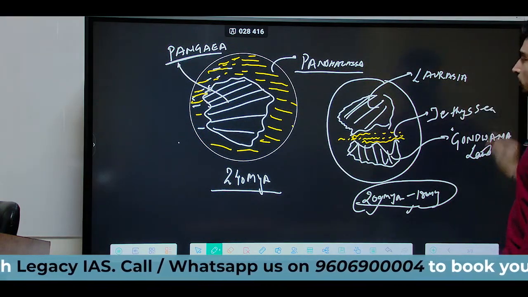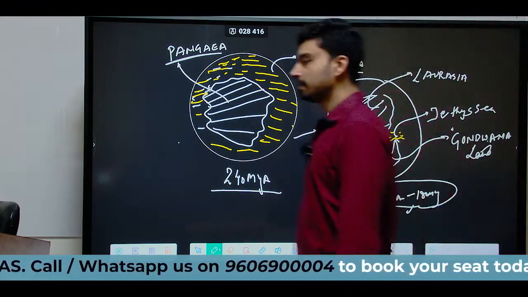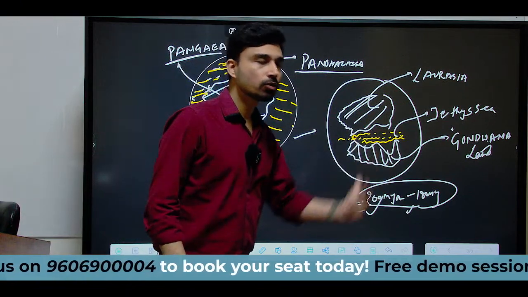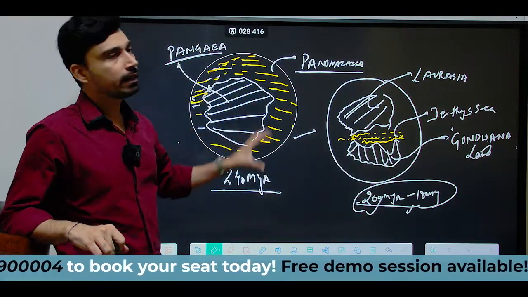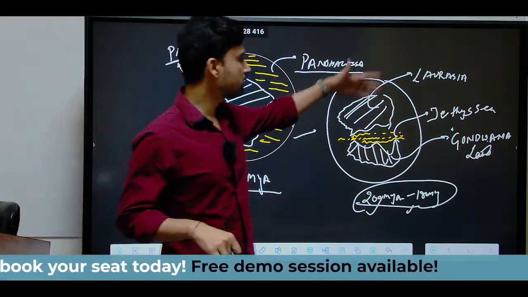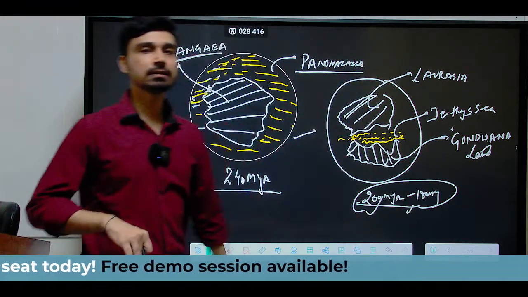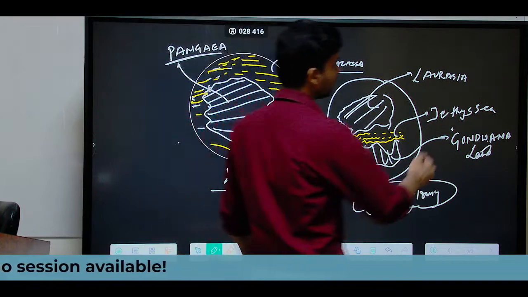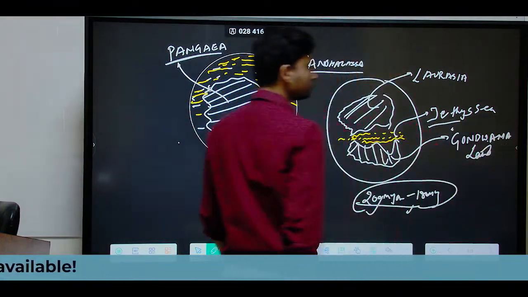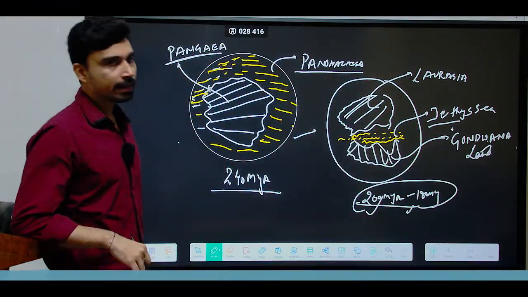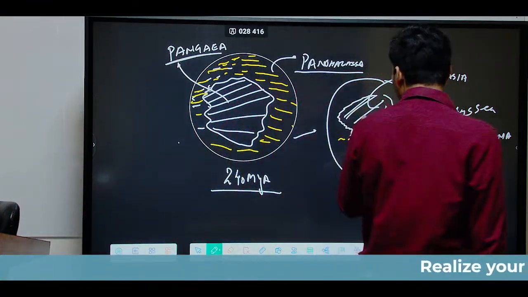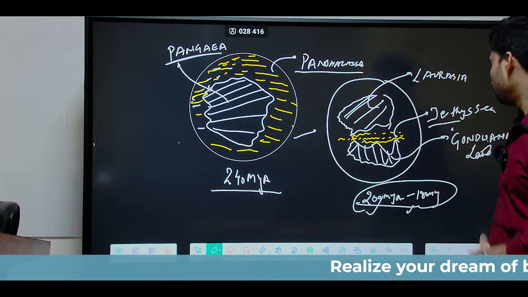Thus what we can understand is that from 240 million years ago till 180 million years ago, the entire continent split apart into two different land masses, Laurasia in the north and Gondwana land in the south, and also a shallow sea developed, which we call the Tethys Sea. Now gradually as time passed, we again see splitting of these two land masses at different places.